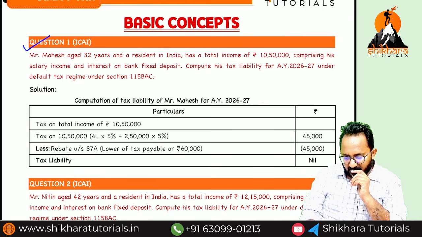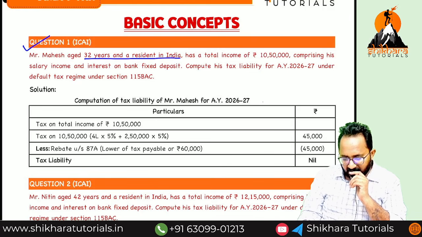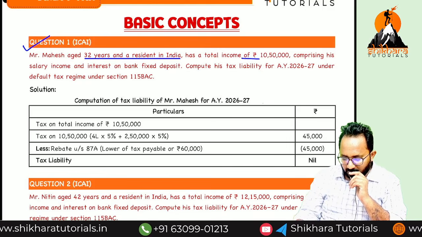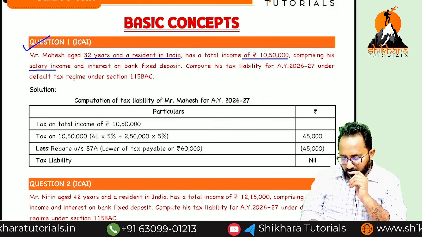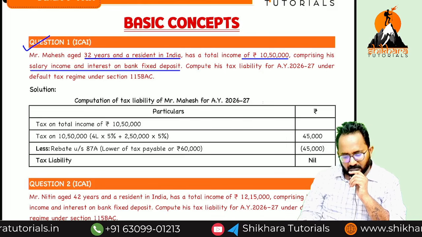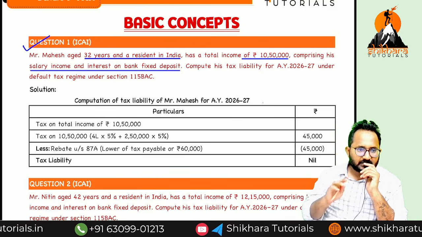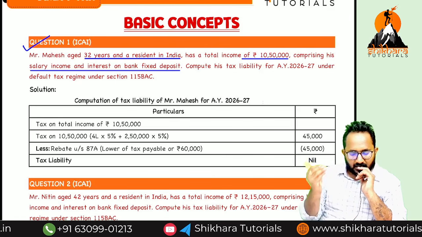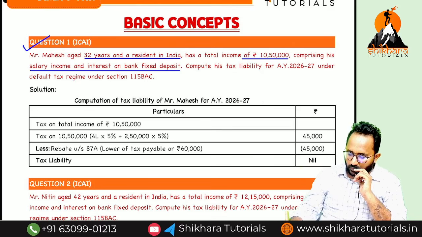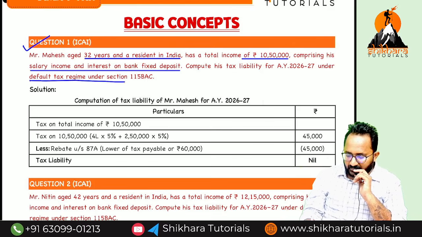Mahesh aged how many years? 32 years. Resident India. Has a total income of how much? 10,50,000. Comprises of special incomes and interest on fixed. Why they are given? There is no special tax rate taxable income. Salary is also taxable, normal rates. Interest also normal rates. What is the tax liability under default tax regime?